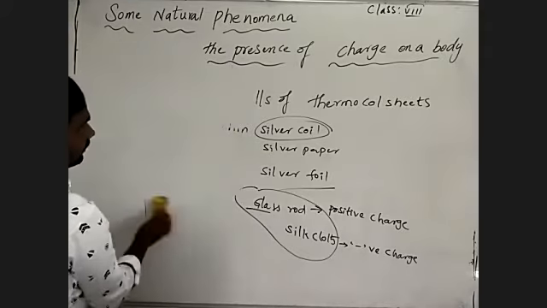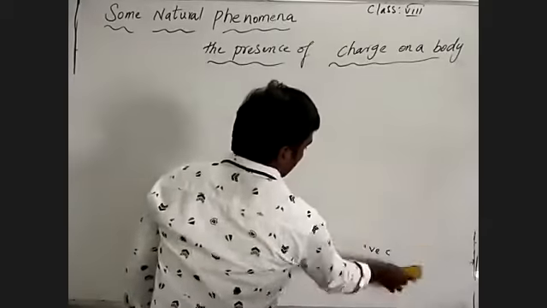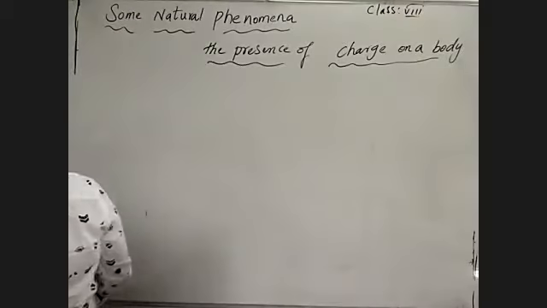To start, we are going to find the presence of charge on a body. See here what we can write from that.